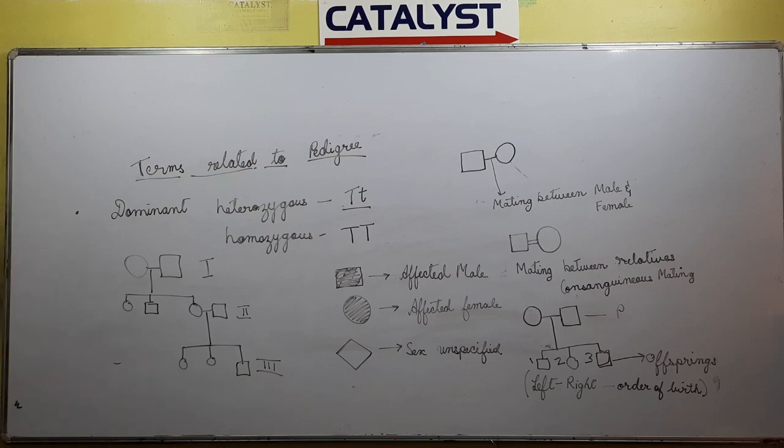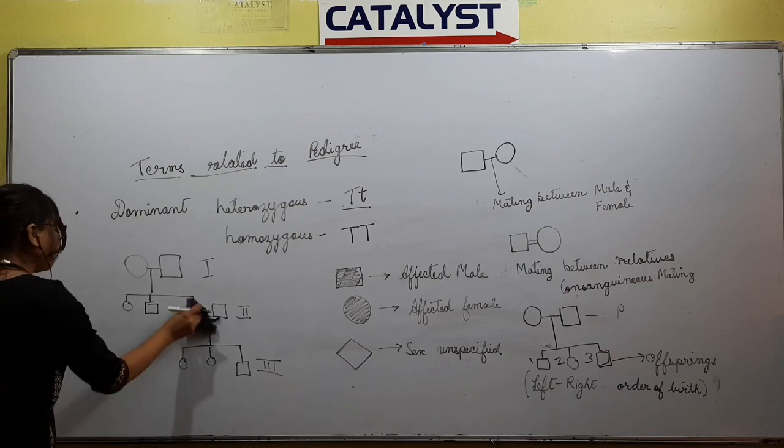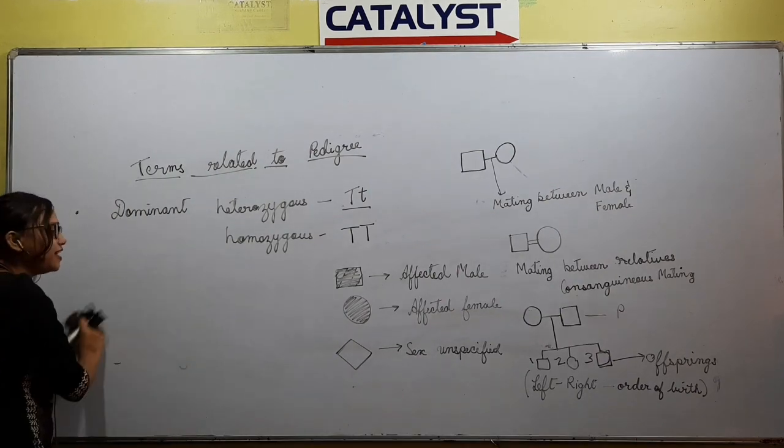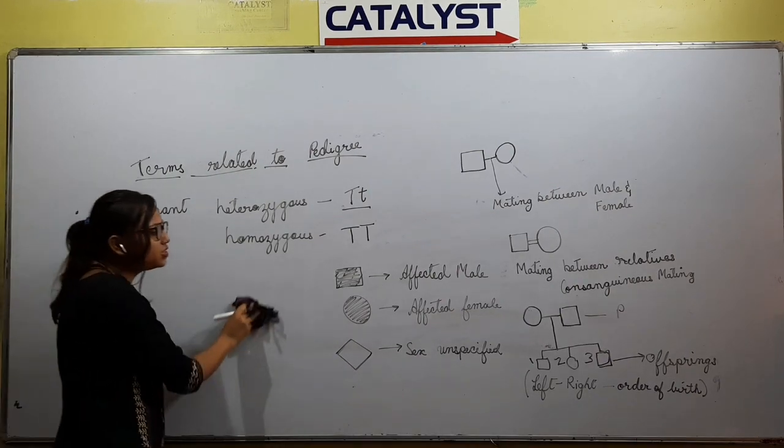Okay, so this is clear. Now we need to know a few tips about pedigree analysis, and pedigree is very important. Next week I will discuss the numericals related to the whole chapter.